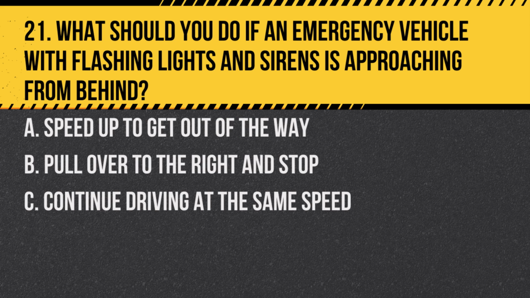Question 21. What should you do if an emergency vehicle with flashing lights and sirens is approaching from behind? A. Speed up to get out of the way. B. Pull over to the right and stop. C. Continue driving at the same speed. Answer: B. Pull over to the right and stop. When an emergency vehicle is approaching, you should pull over to the right and stop to allow it to pass.